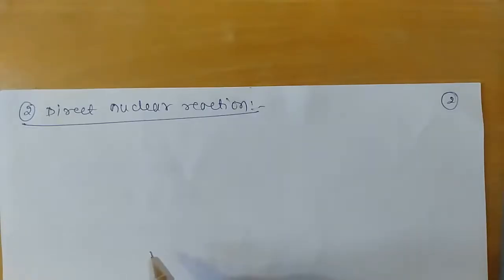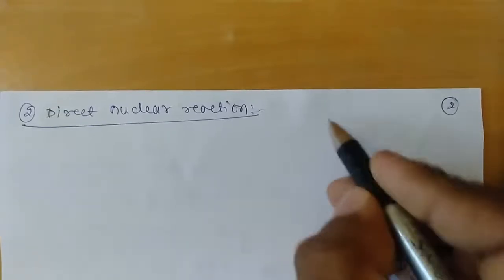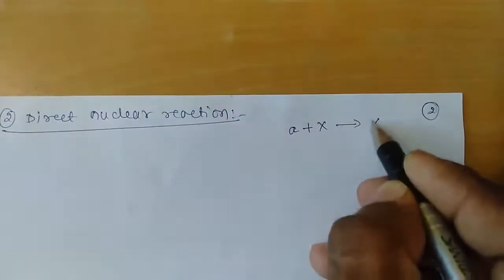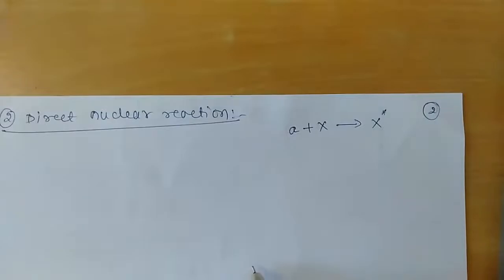So direct nuclear reaction. The name itself indicates that there is a direct transformation of the target nucleus after bombardment with the projectile to some residual nucleus or product nucleus without going to a compound state. In the compound nuclear reaction we saw that whenever a projectile is bombarded on the target, there is formation of a compound nucleus which is in the excited state.